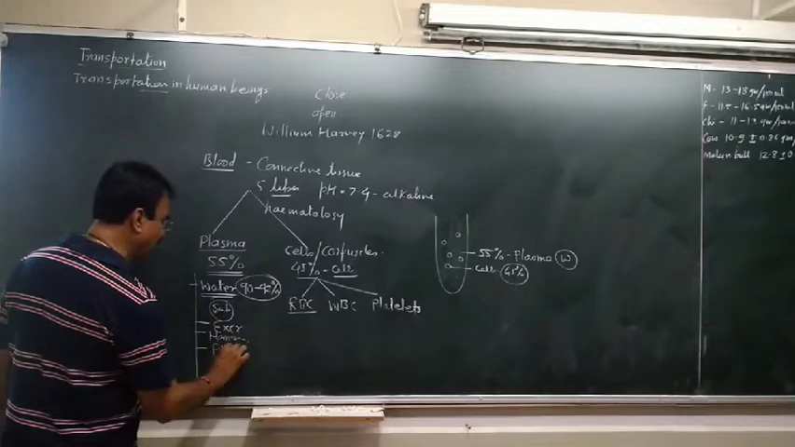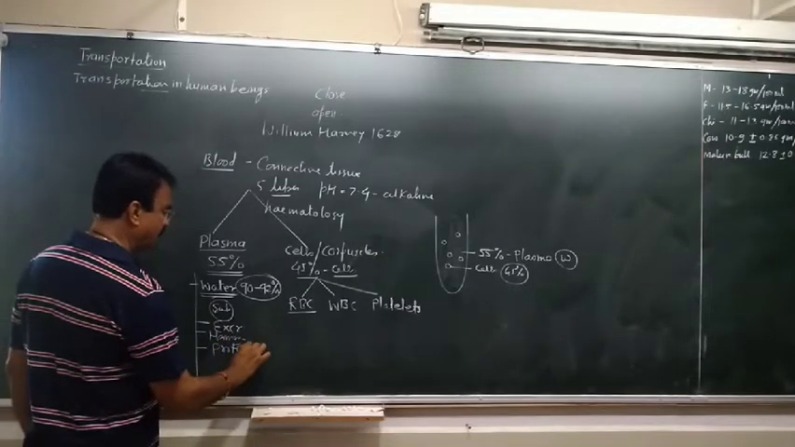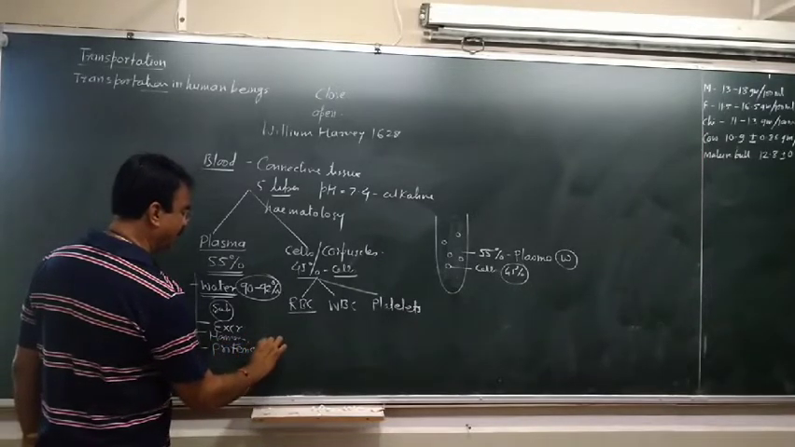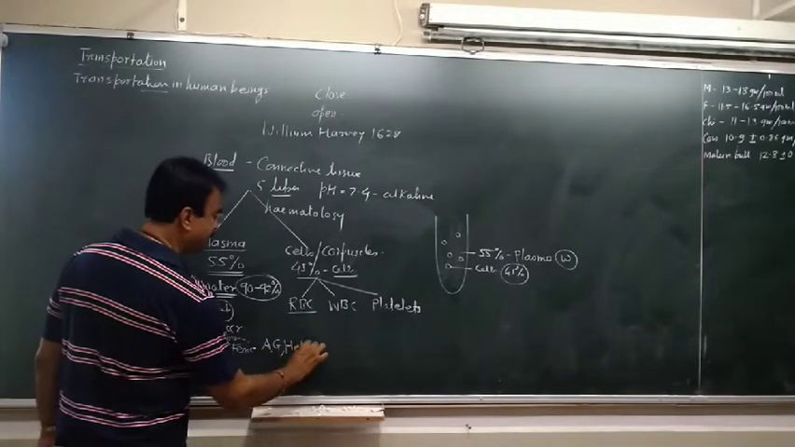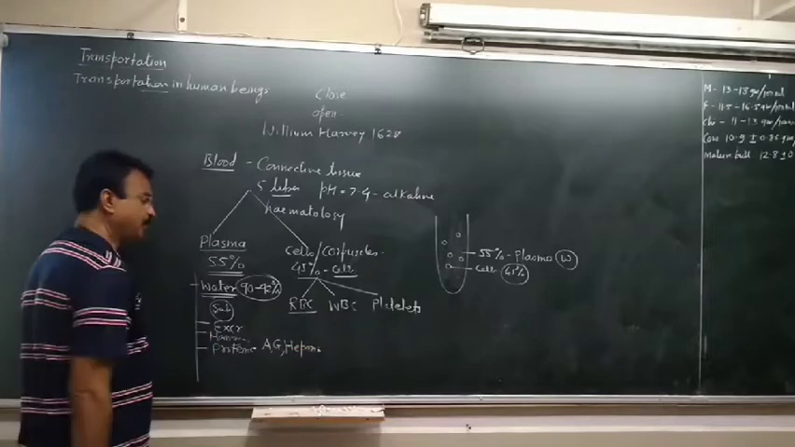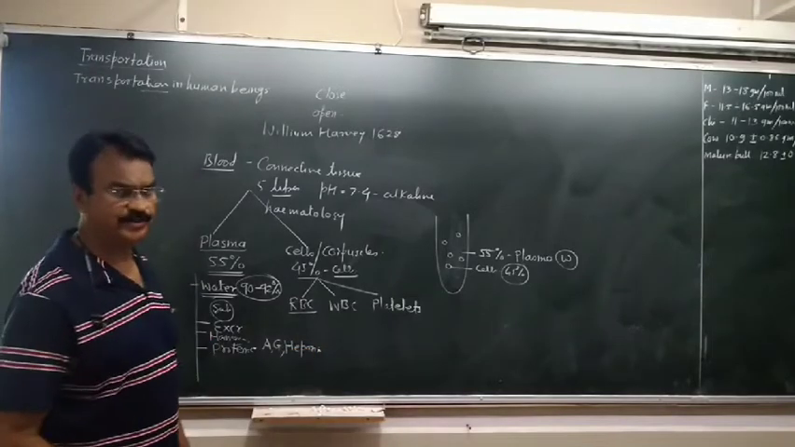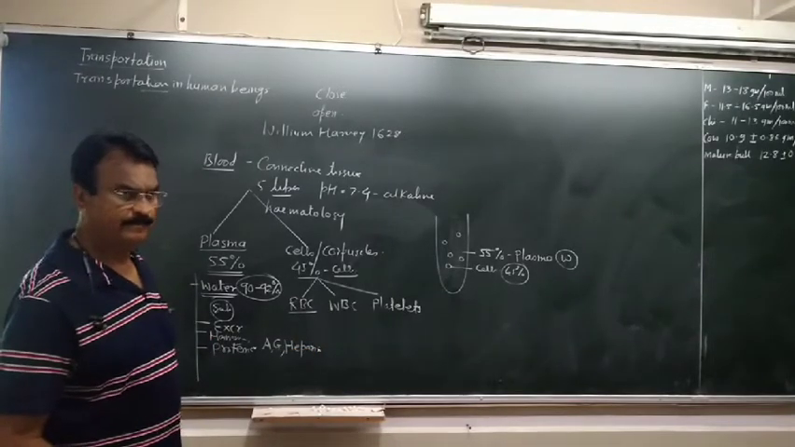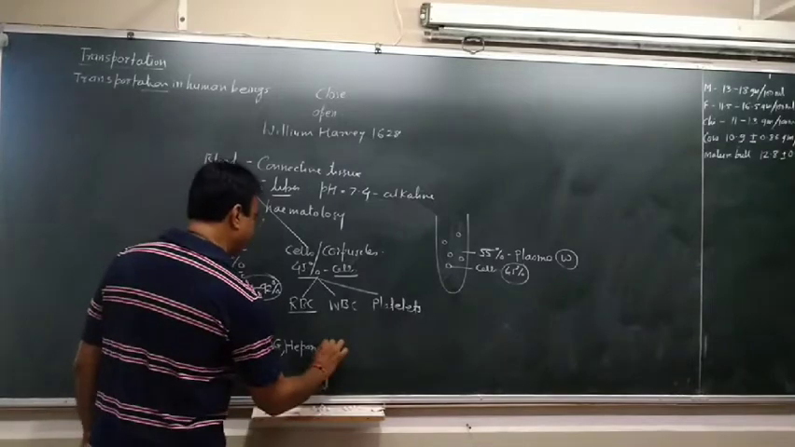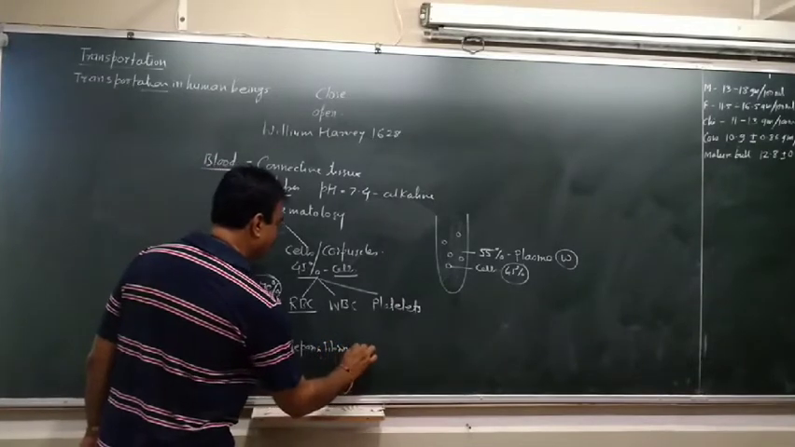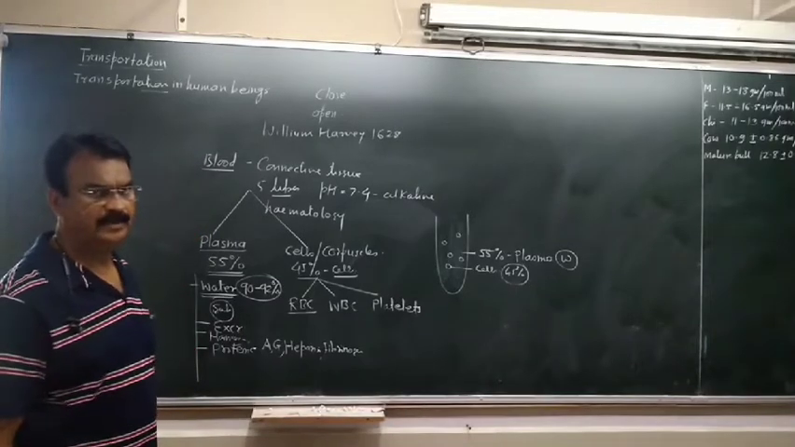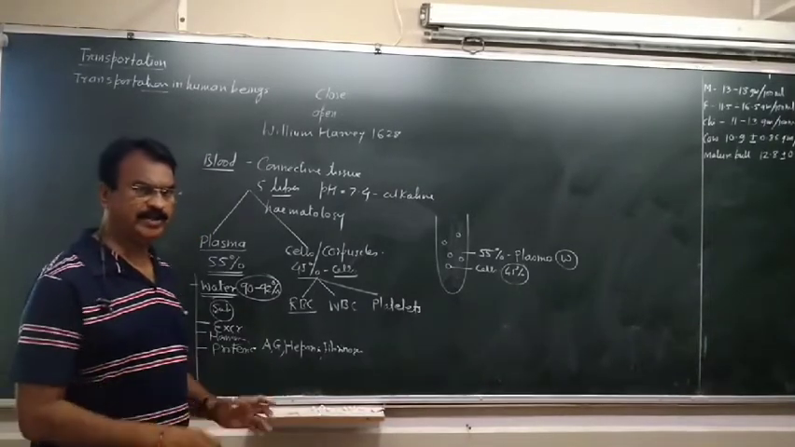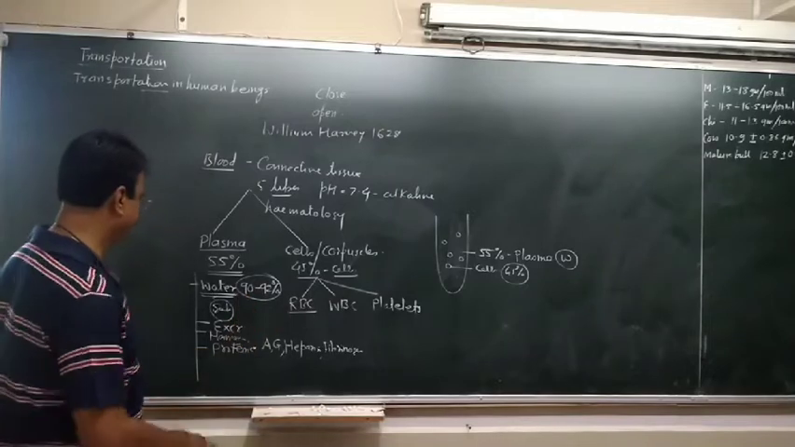It contains proteins. Mainly the proteins are albumin, globulin, heparin. Heparin is a protein which is an anti-clotting agent. And fibrinogen. Fibrinogen is necessary for blood clotting. After injury, when the blood clots, that is due to fibrinogen.